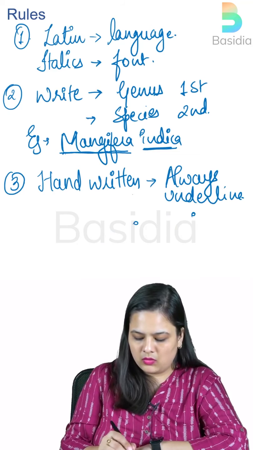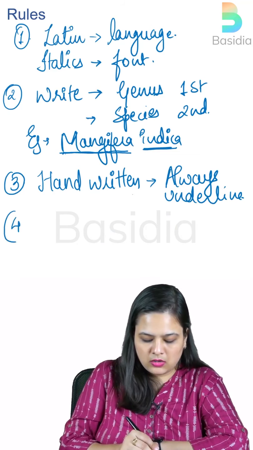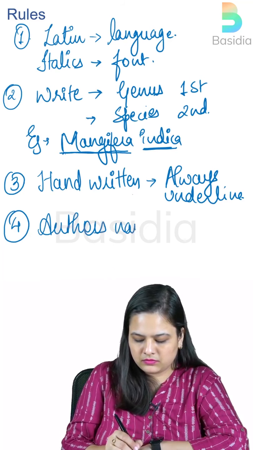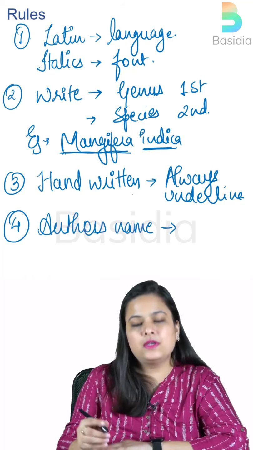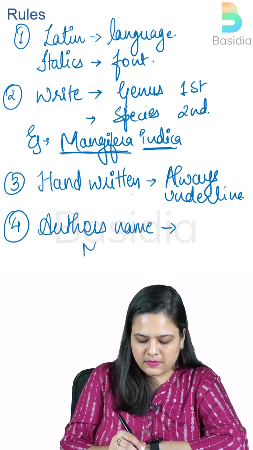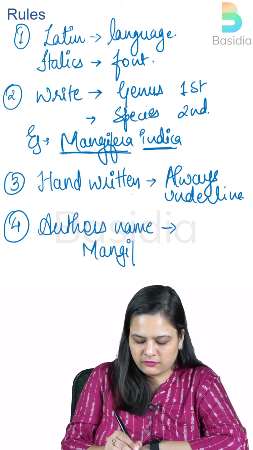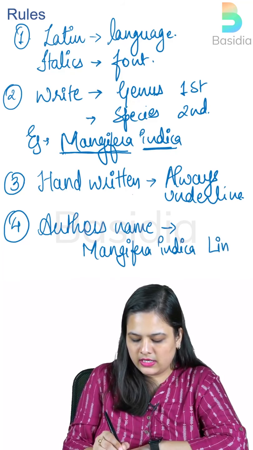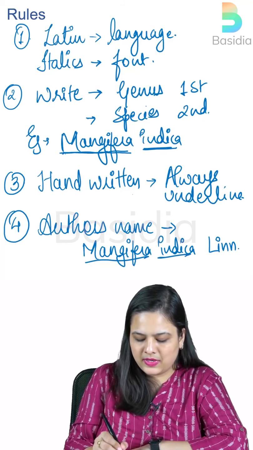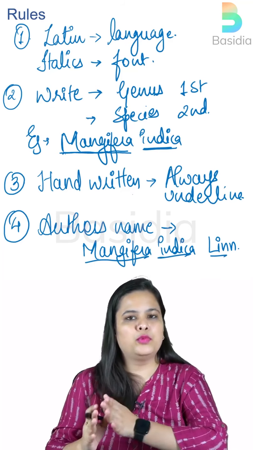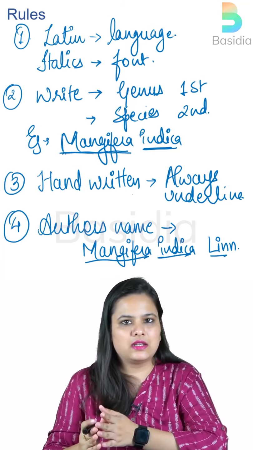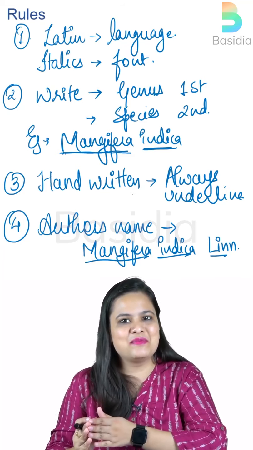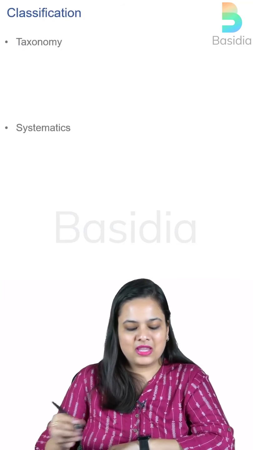Okay, so now moving further, the last rule says that the author's name should be kept in the last. So, let's say Mangifera indica, after this you could just write the author's name like this, and you have to separately underline all of these. I hope you understood the whole basics, right? So we have already revised half of the chapter in a few minutes. Isn't it amazing? Okay, now moving to the classification.